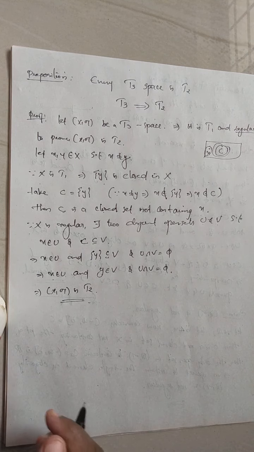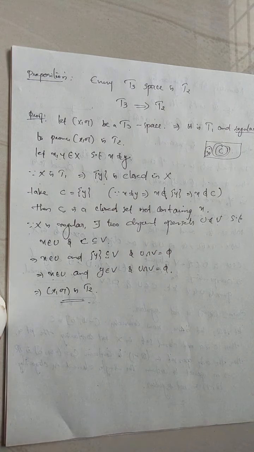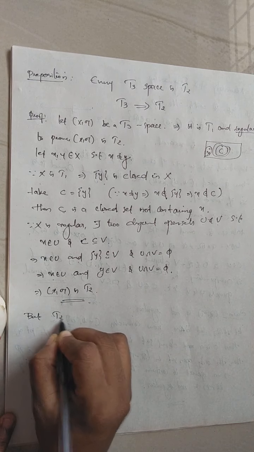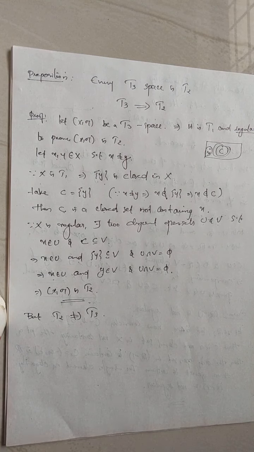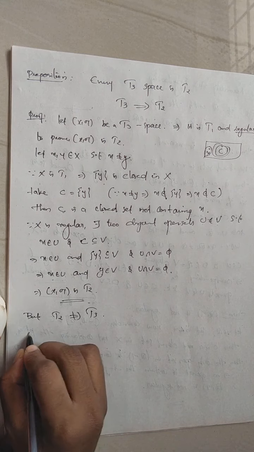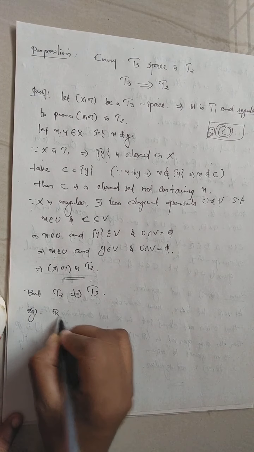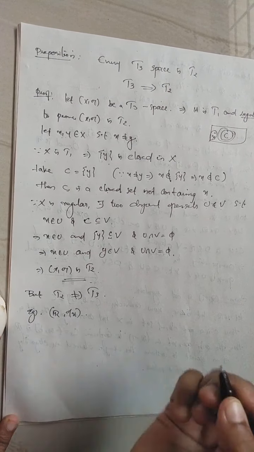But in general, what about the converse? The converse need not be true. That means T2 does not imply T3. Every T3 space is T2, but the converse need not be true. How will you prove it? We have an example. Consider the real line with the usual topology tau u. Okay.